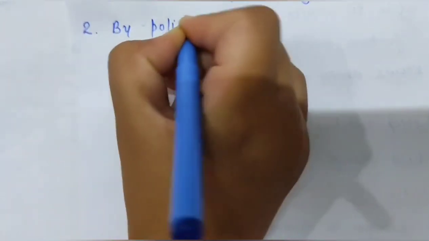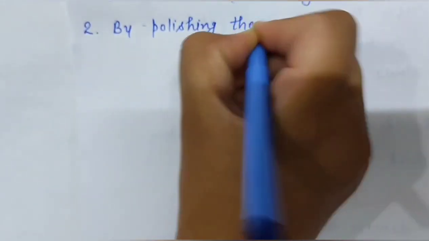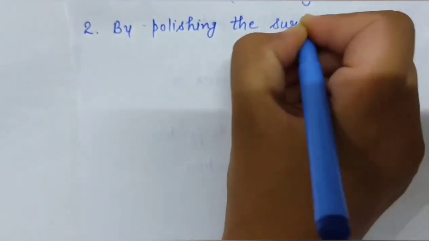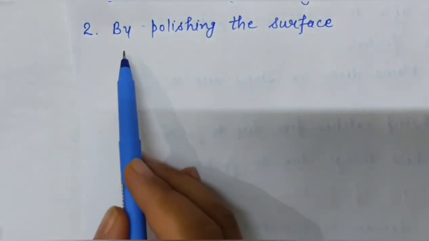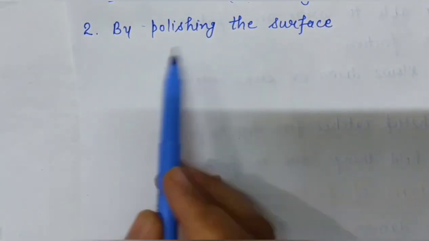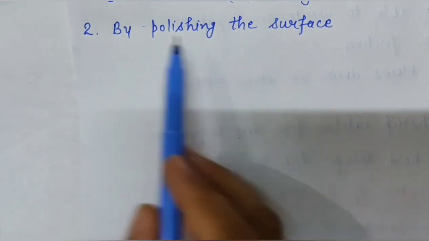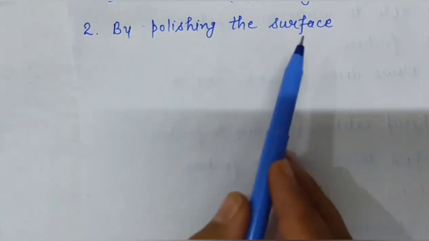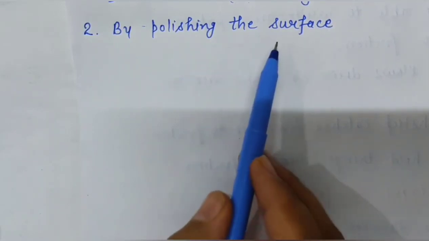Second way is by polishing the surface. Friction can be reduced by polishing the surface. If we polish any surface, then the surface becomes smooth and friction will be less on a smooth surface.